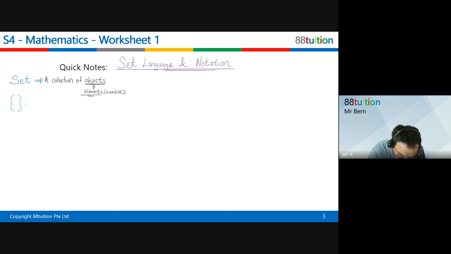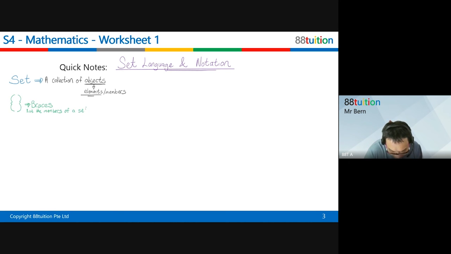This one is actually called braces. And these braces can be used to list the members of a set. These braces allow us to list the members or the elements of a set.